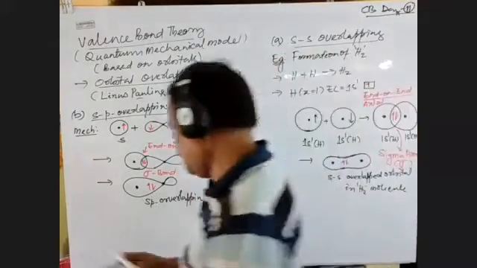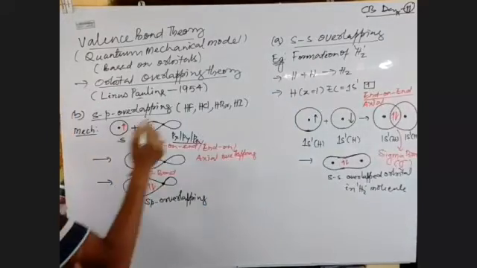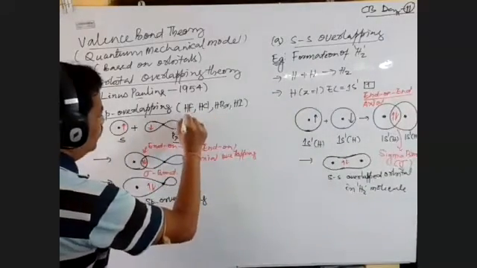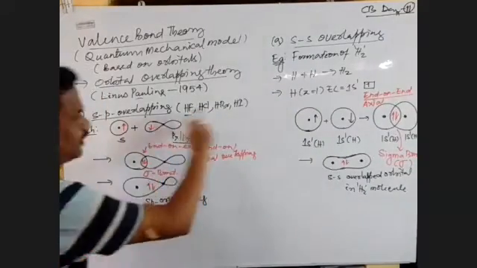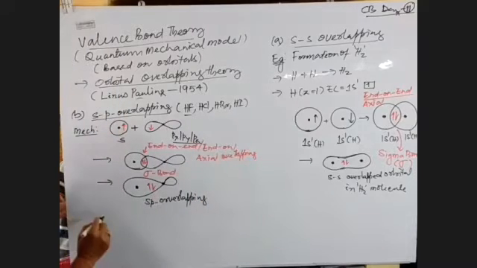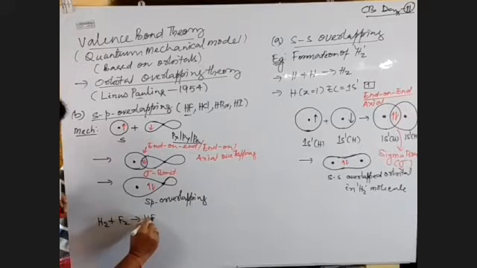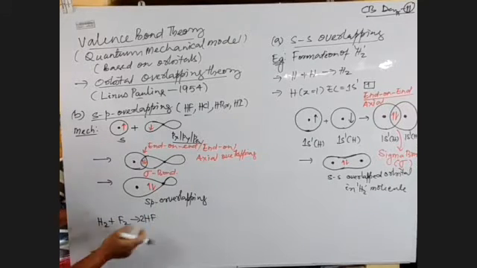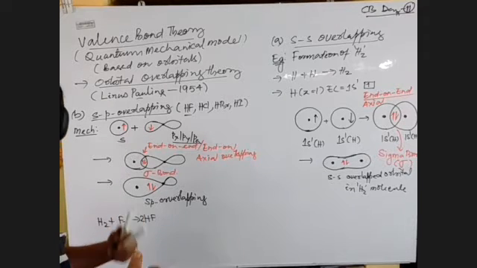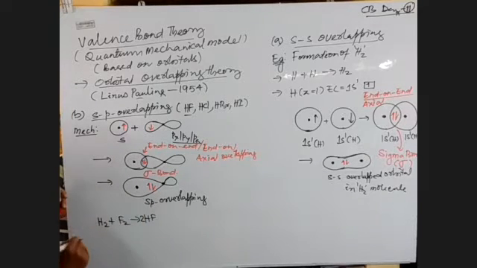You can take the example of hydrogen chloride or hydrogen fluoride, because all are similar. Hydrogen reacts with fluorine and forms hydrogen fluoride. Both are non-metals, so both are not capable of donating, they are capable of accepting. Both being non-metals means the bond forms by covalent bonding.